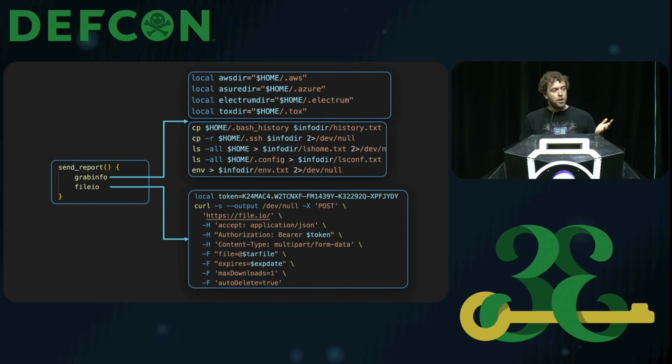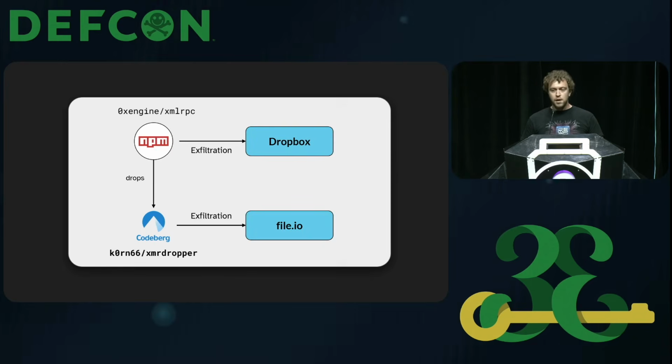What this is doing is essentially first dropping a coin miner, you guessed it, but also dropping an info stealer, a very simple one written in Bash that looks at your AWS folder, Azure folder, Electrum folder, Bash history, SSH keys, and then sends that, as you can see at the bottom, to file.io, which is a file sharing service. So now we have this structure, right? We have a second stage uploading data to a Dropbox account, and a second one that uploads data to file.io.